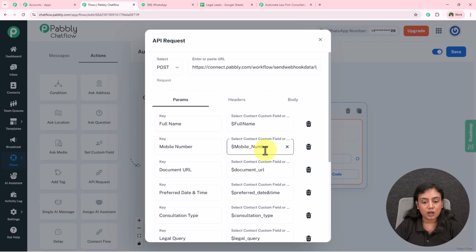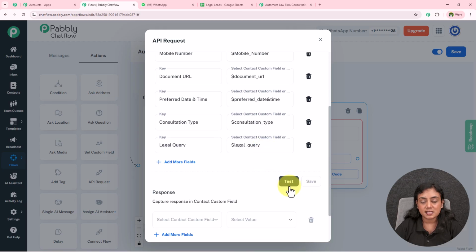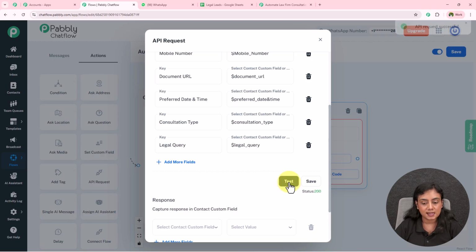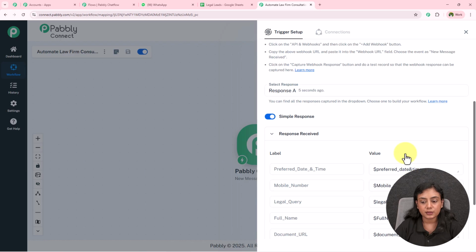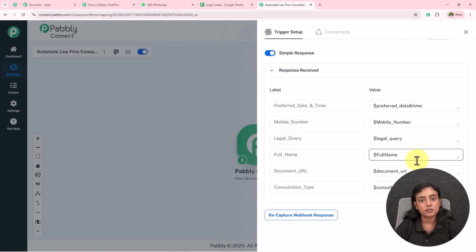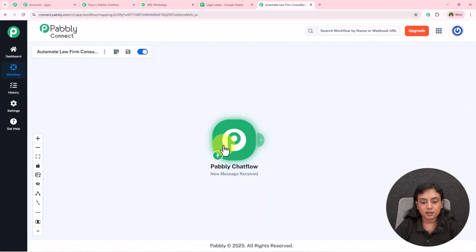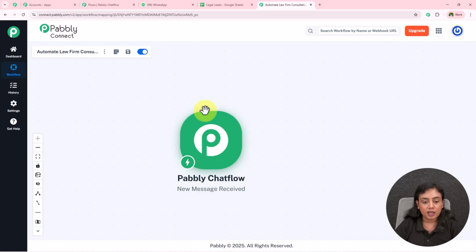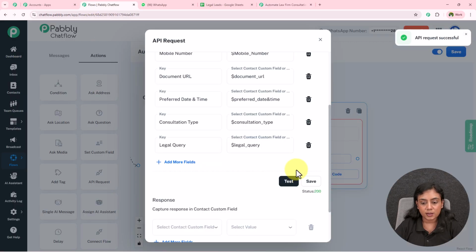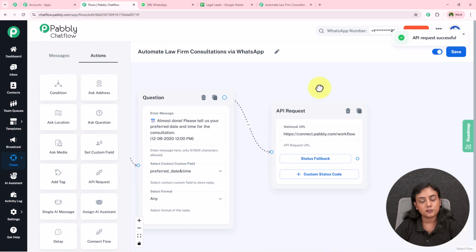Okay, so now after selecting, we have to first test this URL, and then we can save it. So I'm going to click on this test button. It says status 200, API requested successful, and over here if I open my workflow and scroll on, you can see the test response has been captured over here in the trigger. Okay, that means this URL is successfully working. So now our trigger setup over here is successfully done. Okay, now over here first I want to save this, so I'm going to click on the save button, and the API request node is successfully saved right over here.